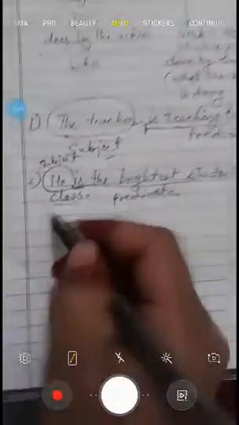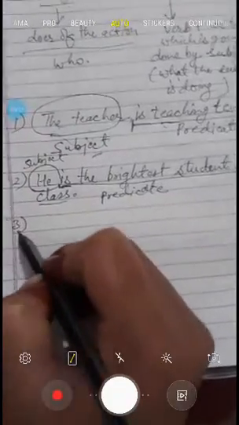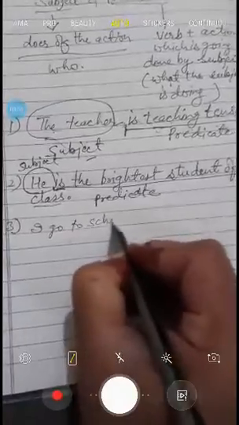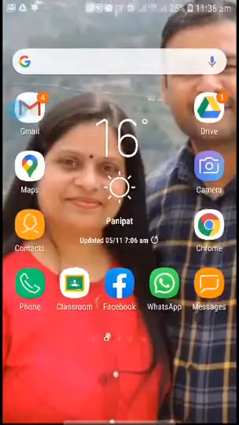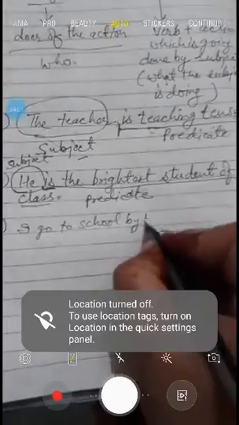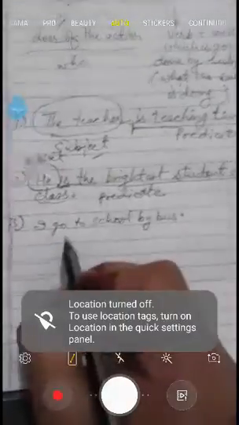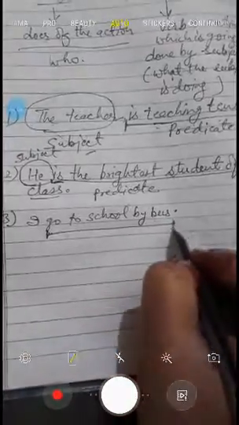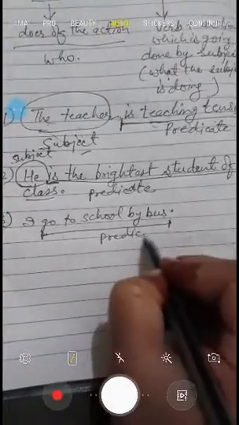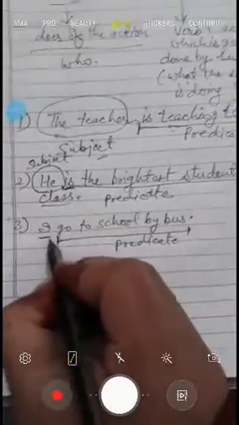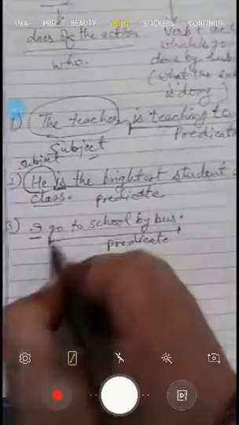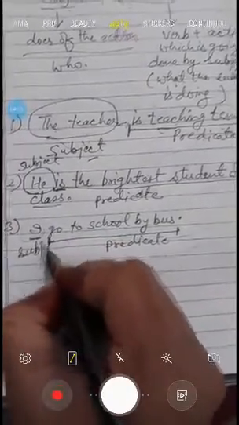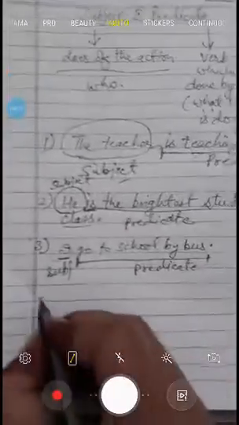Now understand it? Let us take one more example. I go to school by bus. Suppose this sentence is given. So verb is go. So from verb till the end is predicate. And who is going to school? ये action कौन perform कर रहा है? I. So this is subject. I hope now you have understood it.